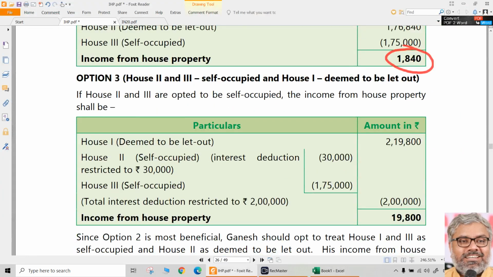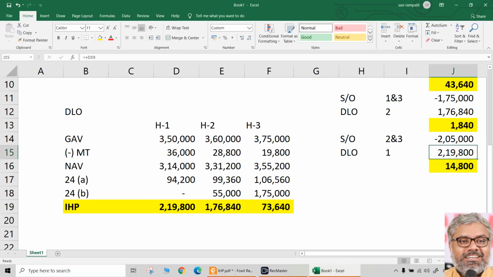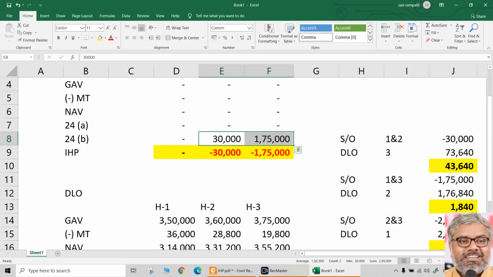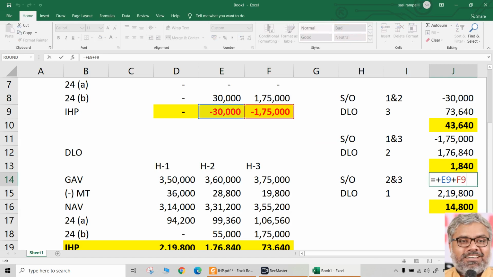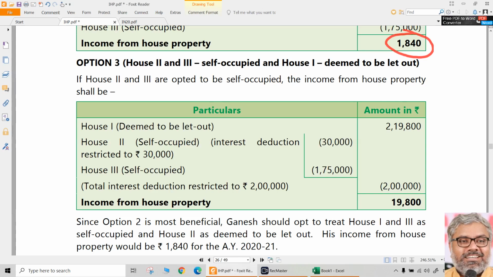Third combination was giving 19,800. Why 19? Oh, sorry. Here there is a point to be noted. Third combination here, what was it? 2 and 3 are self-occupied. When 2 and 3 are self-occupied, total interest on borrowed capital was 2,05,000, which has to be restricted to 2 lakhs only. So it cannot be 2,05,000 when 2 and 3 are self-occupied. So definitely it has to be restricted to 2 lakhs. So 19,800 will be the income from house property from the third combination.